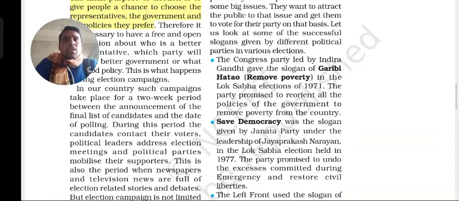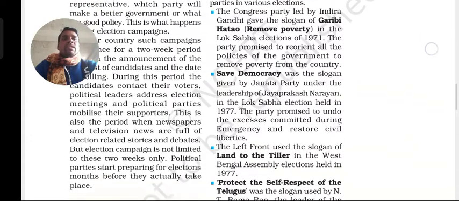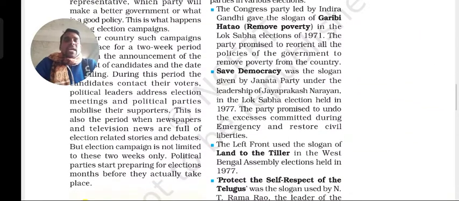This is also the period when the newspapers and the television news are full of election related series and debates. And as you know, whenever you open the television, you might be seeing only this type of news, some debates, some stories regarding some parties, the ruling party or the opposition party, this party has done that, that party has done this, many pieces of information that you will be seeing in the time of this election. That is just what is happening these days on the news channels, as we are seeing on the TVs.